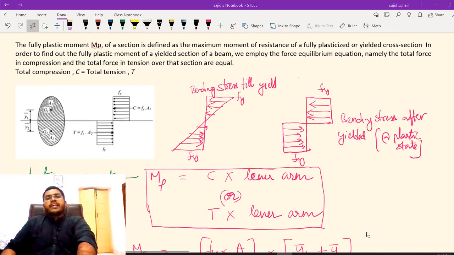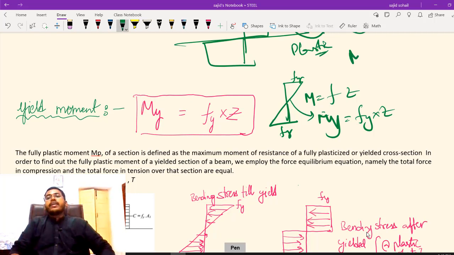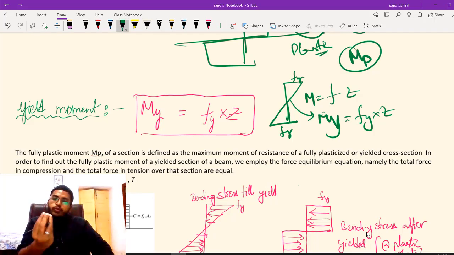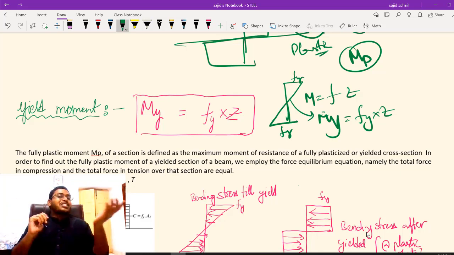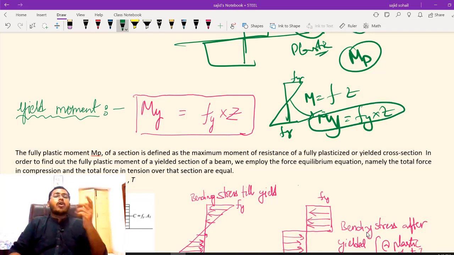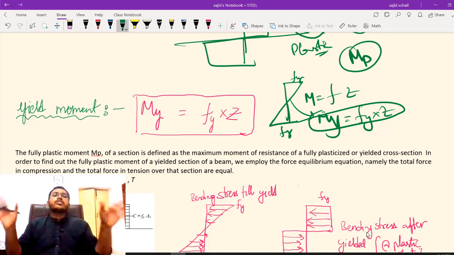Now similarly, let us calculate our plastic moment, our Mp value. Here there is a twist. Now my body is completely yielded, so I cannot just use Fy into Z. If you do Fy into Z, you will get the yield moment. How to get this plastic moment? The plastic moment is the maximum moment capacity which could be taken.